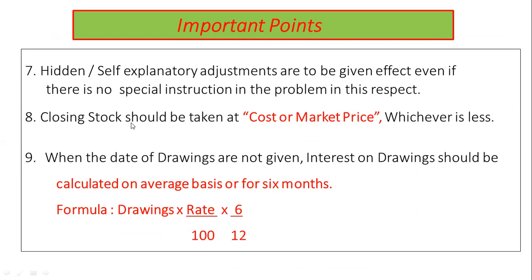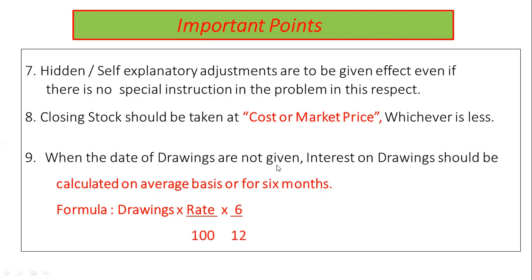When cost or market price is given for closing stock, then it is always necessary that the lower price must be stated while solving the problem.